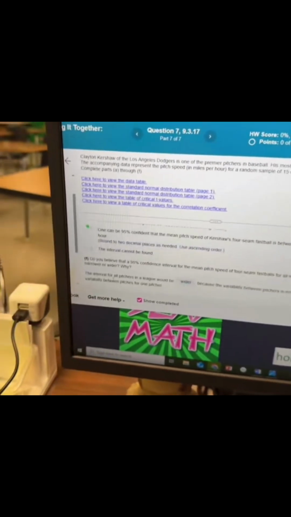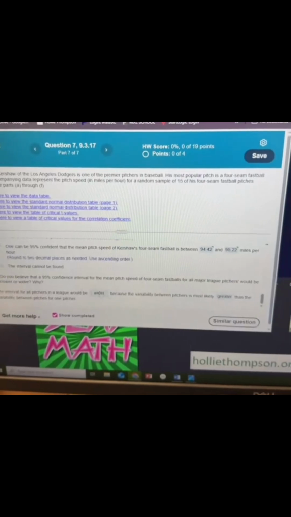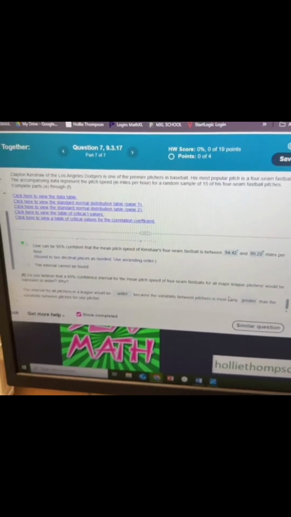The interval for all pitches in a league would be wider because the variability of pitches is most likely greater. So if you're going with a bigger range, it's going to be wider, with a greater amount of data.